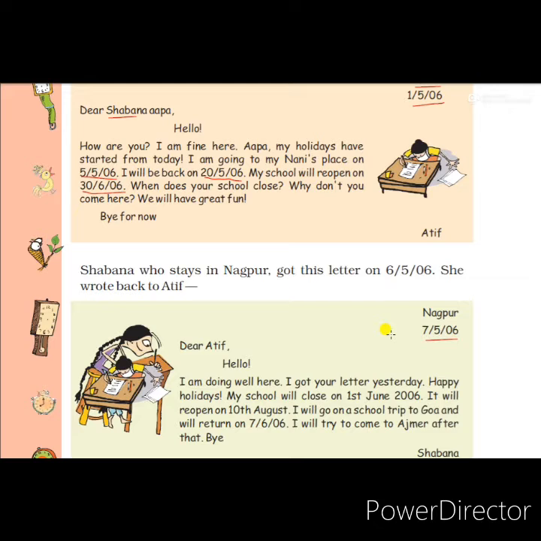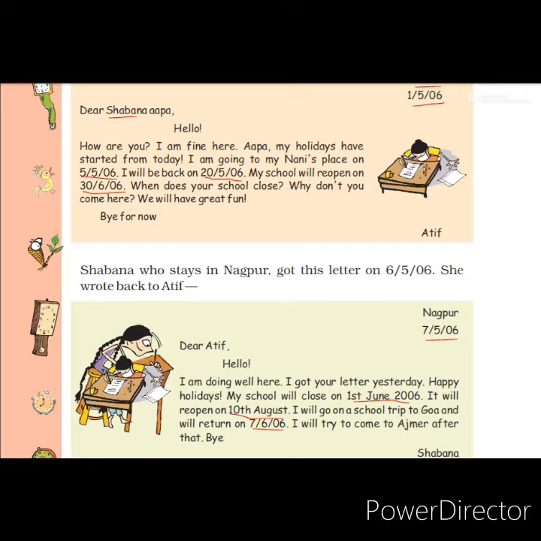She is living in Nagpur, and her school will close on June 1st and reopen on 10th August. She says she will go on a trip to Goa and return on 7th June. She also promised that she will reach Ajmer to spend some holidays with Atif.